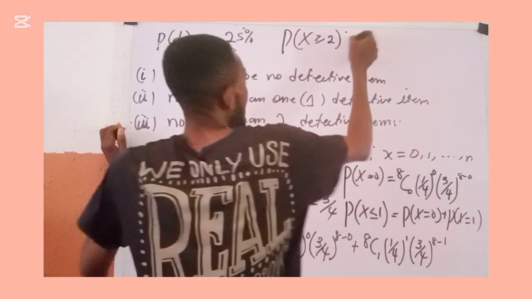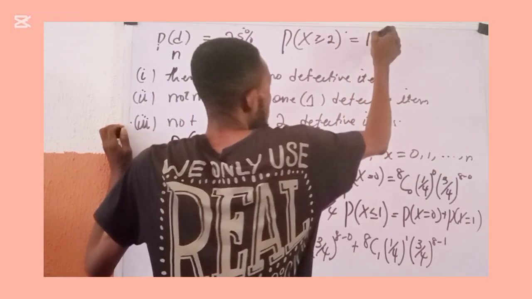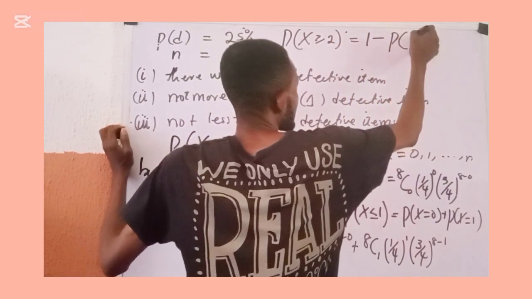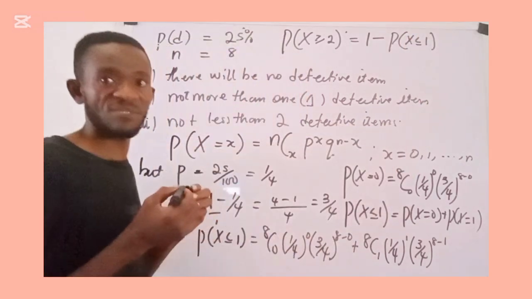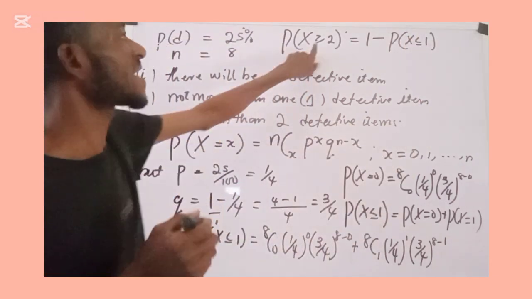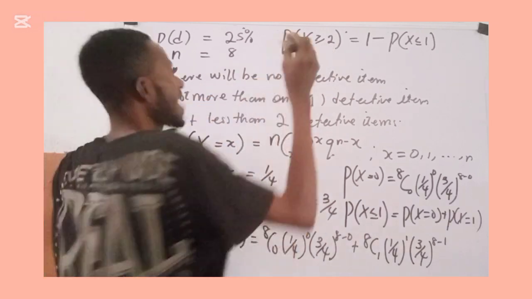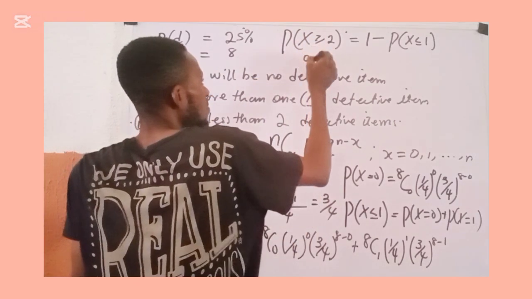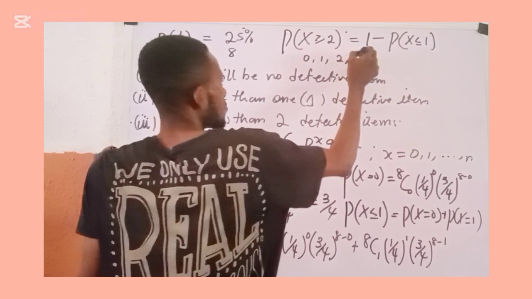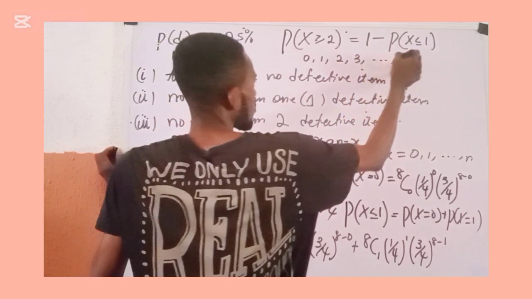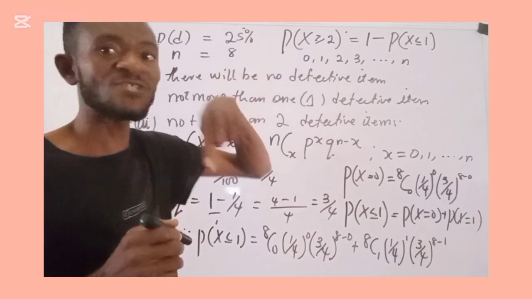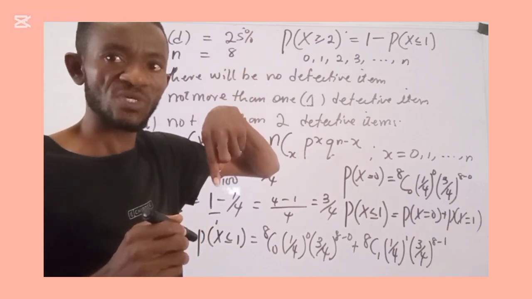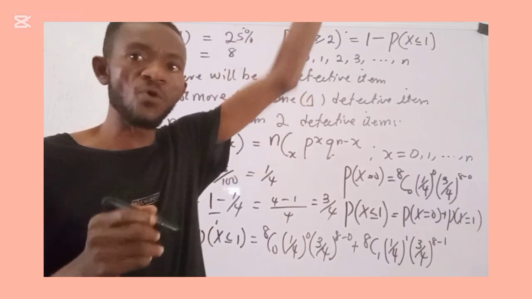And this is the same thing as saying 1 minus the probability of X less than or equal to 1. They are the same thing, because you are saying greater than or equal to 2, and you have the range. The range begins from 0, 1, 2, 3, down to n. And you are saying not less than 2. It cannot be less than 2. It is from 2 above.